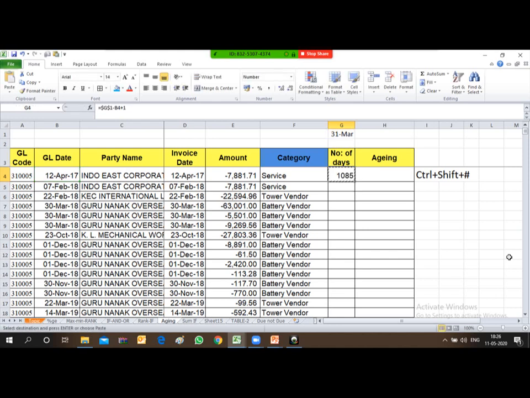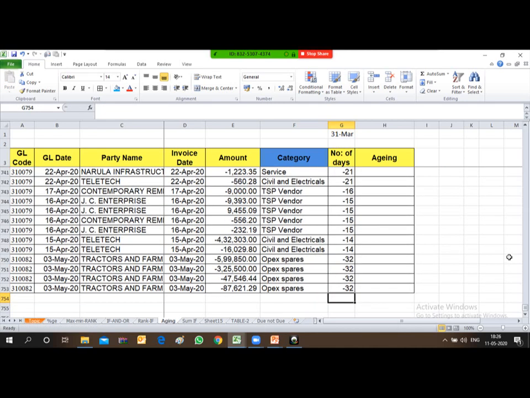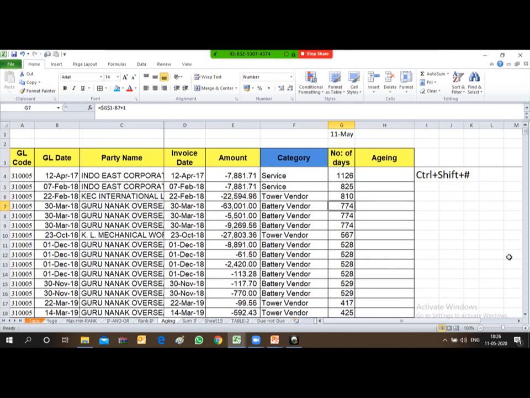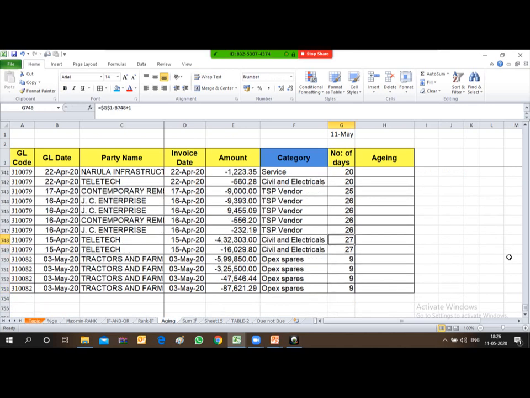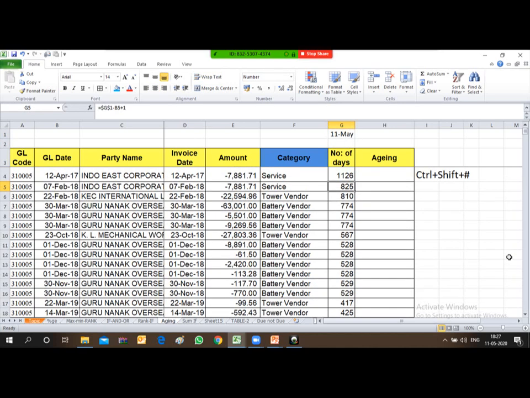After pressing F4, I'll copy this formula and paste it in all the cells. Okay friends, somewhere a negative is coming over here, so let me change it to the current date, 11 May 20. Now it's okay. So the number of days I have calculated.